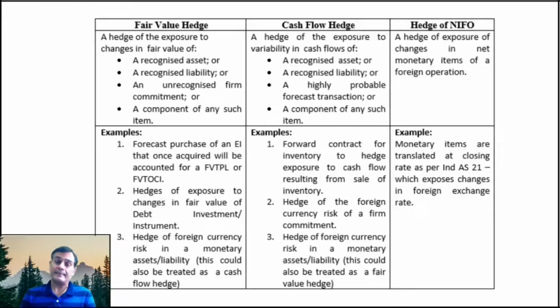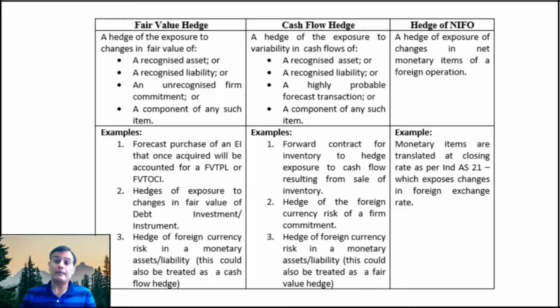Now, if you look at the examples of the cash flow hedge, one is a forward contract for inventory to hedge the exposure to cash flow resulting from the sale of inventory. So I want to ensure that the amount of cash inflow which I'm going to get from the sale of the inventory at a future date is hedged. So we enter into a forward contract to ensure that I get a fixed amount of cash inflows.